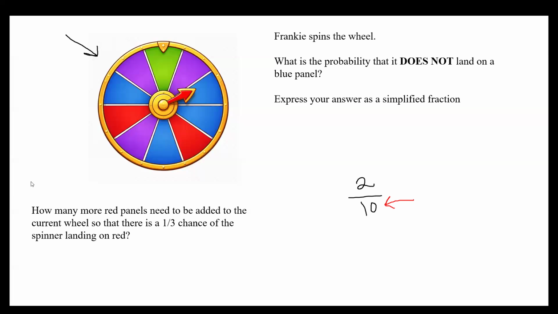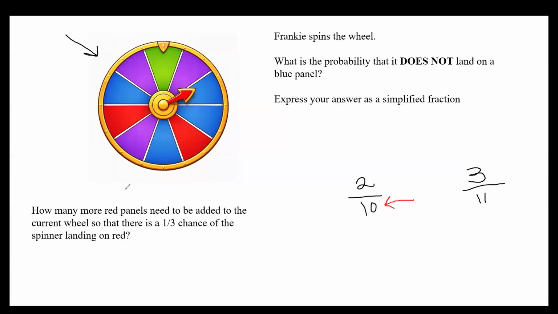If we add 1 red panel, the numerator will be 3, and the denominator will be 11. Because we've added a panel. We've added the red one. So red panels, there's now 3, and total panels, there's now 11. But 3 over 11 is not 1/3, is it?